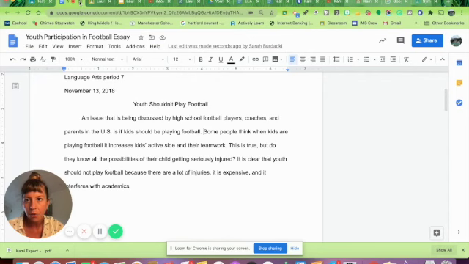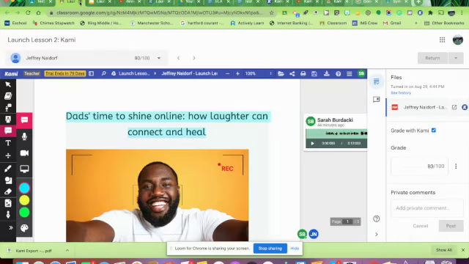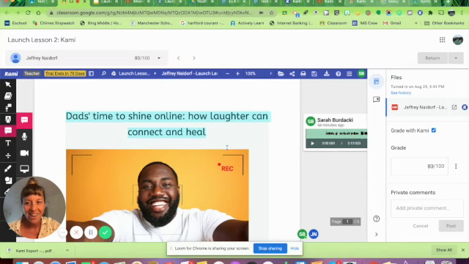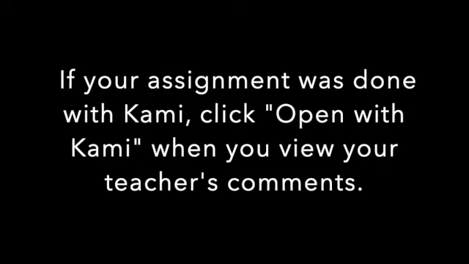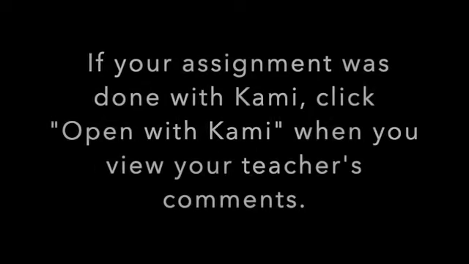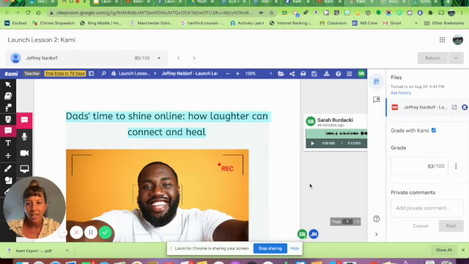Okay. So now we are going to look at something a little bit fancier that I'm still learning myself. And this is when you get an assignment that's been graded. It's been annotated actually and graded using Kami. So this is actually the assignment that you guys had to do in the last session. And there's an example student who did the work, and then as the teacher, I gave feedback.